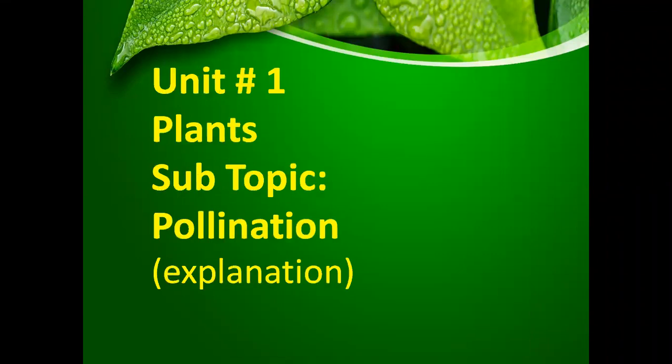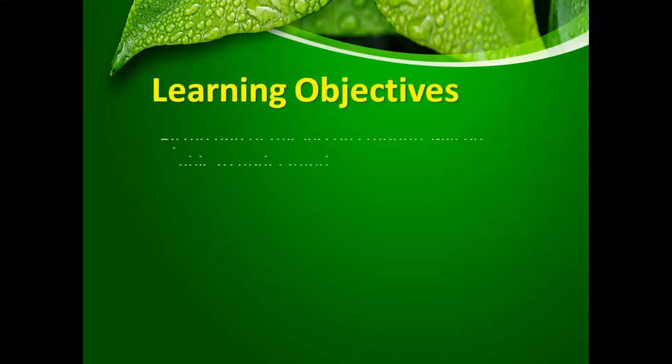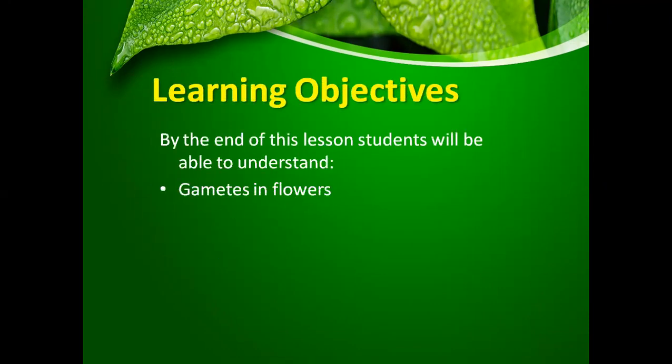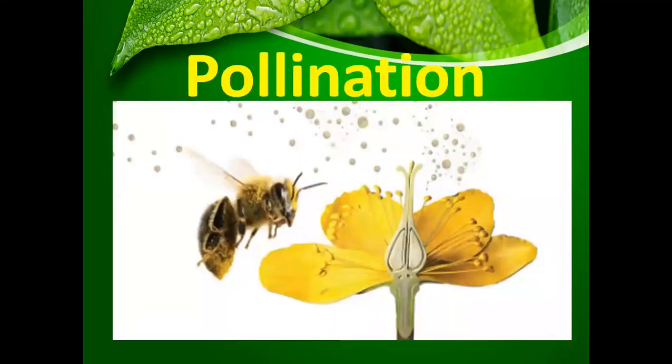I welcome you all to your virtual biology classroom, and we are going to study the topic of pollination in our today's class. Your learning objectives for today's class are that you're going to understand that gametes are present in flowers and the transfer of pollen is occurring by insects, birds, and wind. So let's come to the topic pollination.